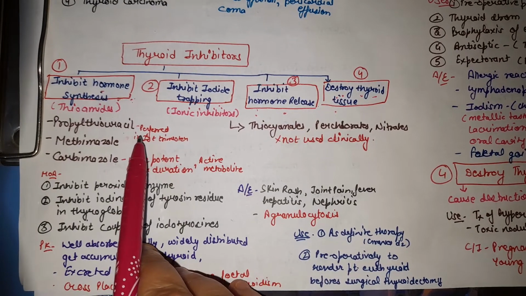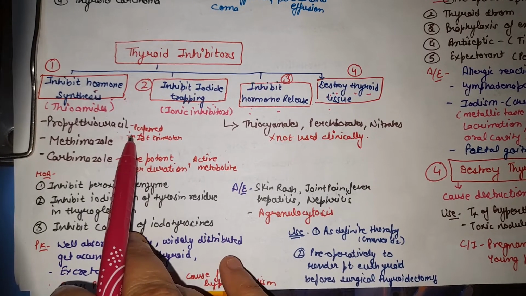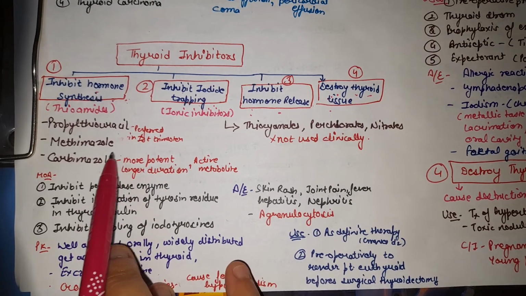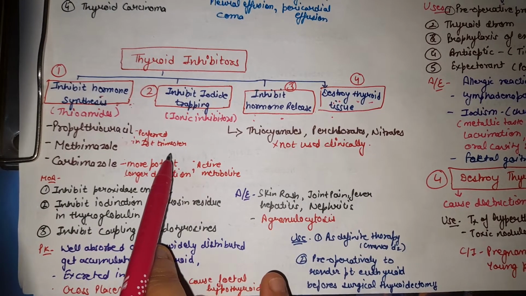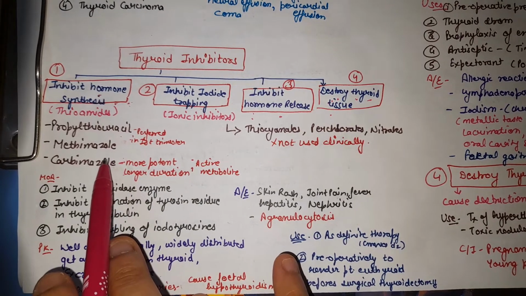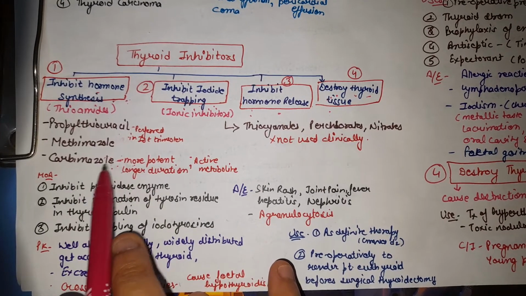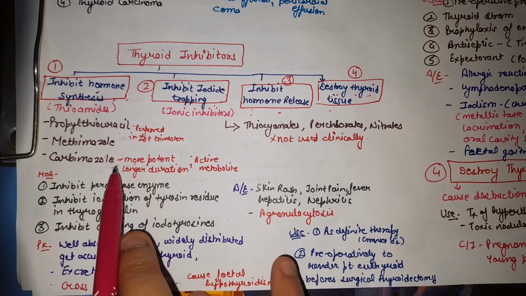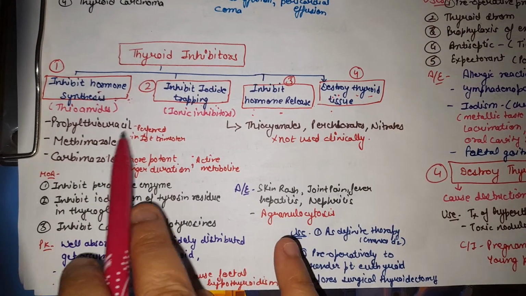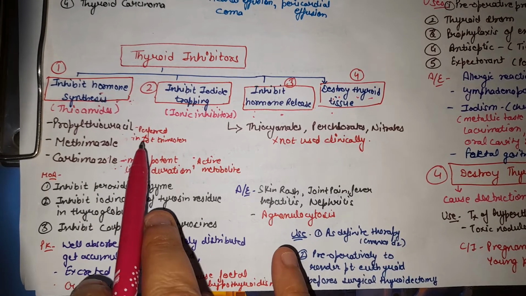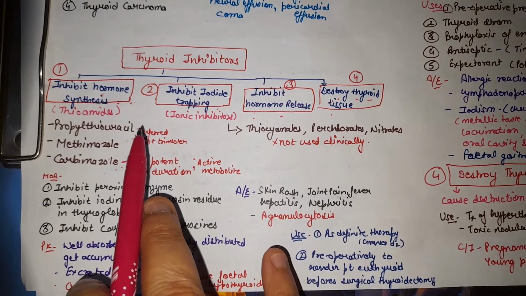The difference between propylthiouracil, methimazole and carbimazole is that propylthiouracil is less potent, whereas carbimazole is more potent. Carbimazole has a longer duration of action, it is less protein bound, and it is converted to methimazole, which is the active form. The passage of carbimazole across the placenta is low, and its level in breast milk is also low. So carbimazole is more preferred than propylthiouracil, but propylthiouracil is preferred to carbimazole and methimazole for treatment of hyperthyroidism during the first trimester of pregnancy.